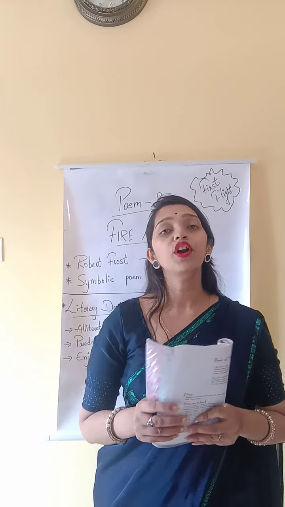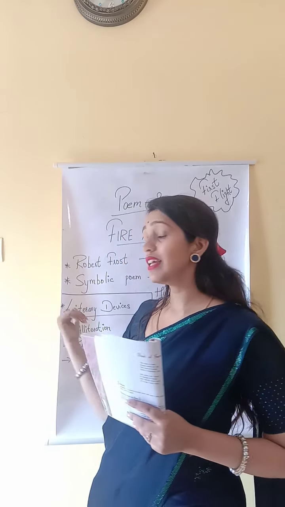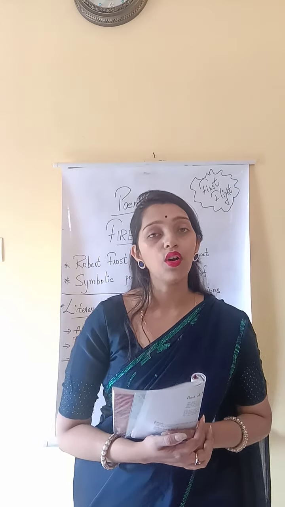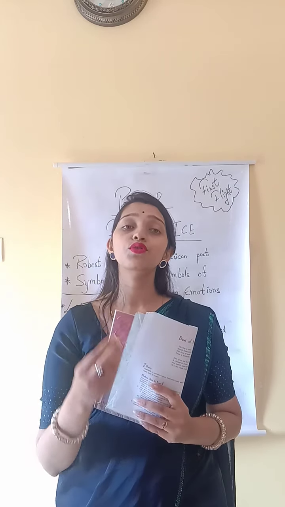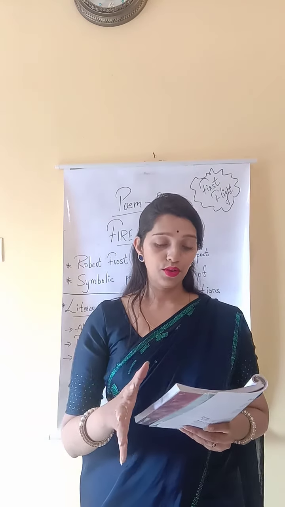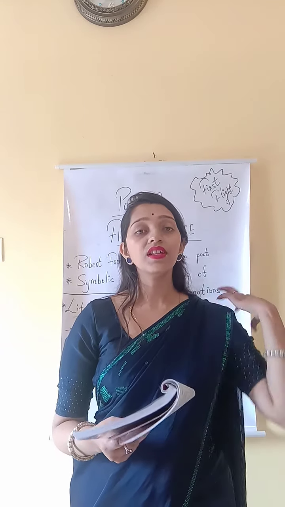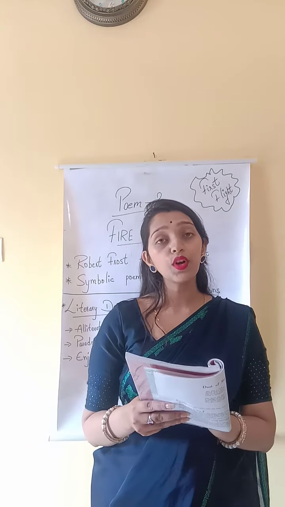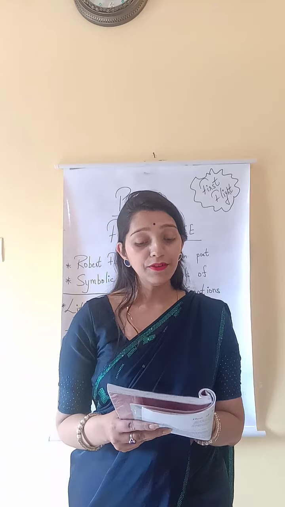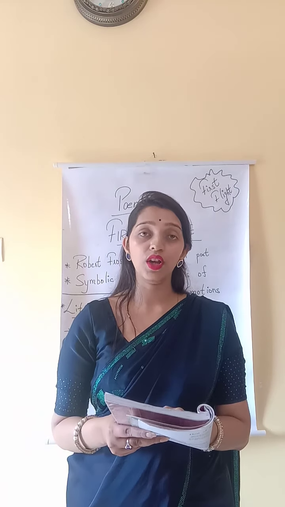The second literary device used in the poem is paradox. Now what do you mean by paradox? It is a true statement but seems untrue. For example, in this poem, in the second stanza, first line, it is said, but if it had to perish twice.